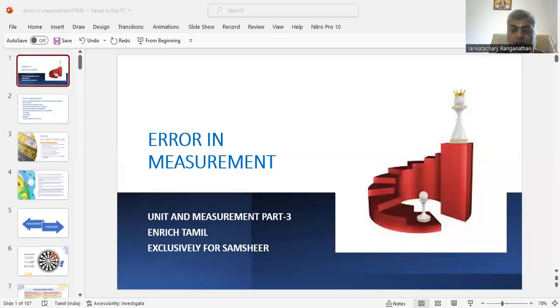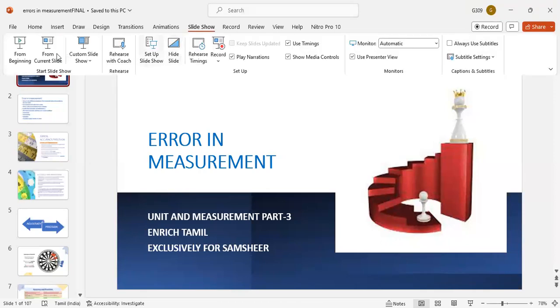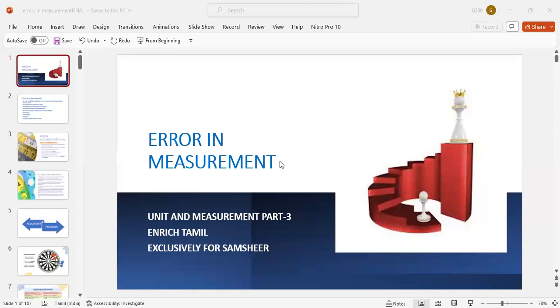So dear friends, we are really interested in learning about error and error analysis. Here, there are so many terms that are really very, very important. Let us go one by one. Now, error in measurement is the topic. Generally, what is called error? Error is nothing but the difference between the measured value of the quantity and its true value.